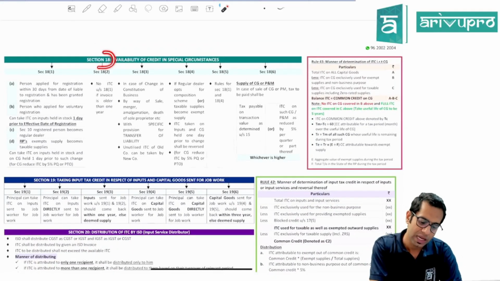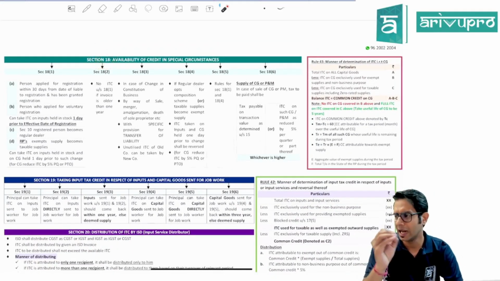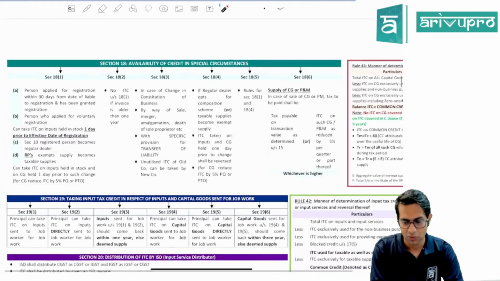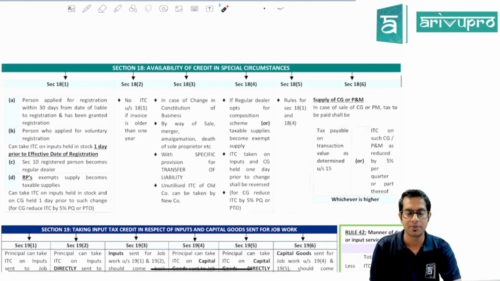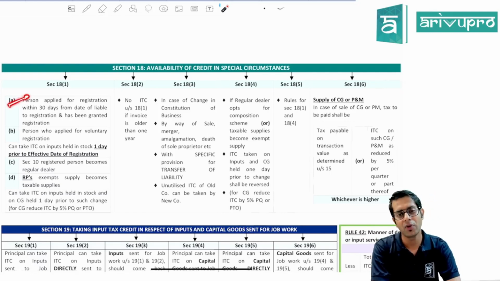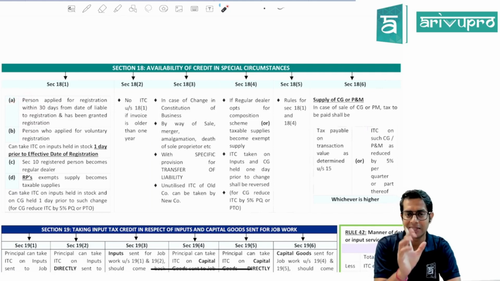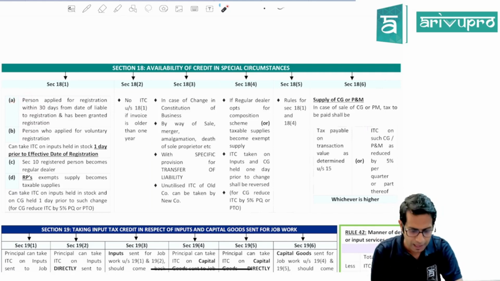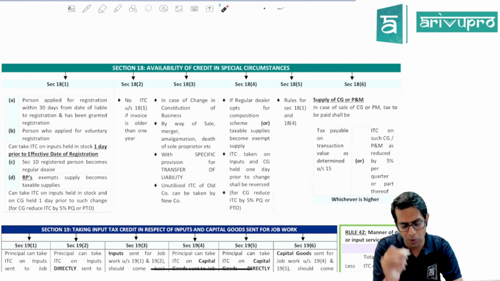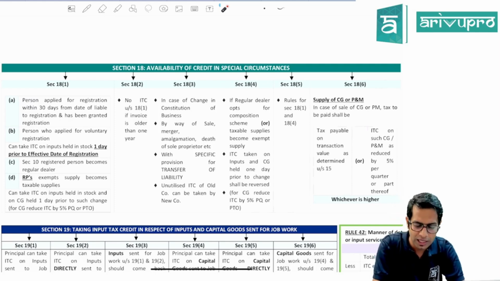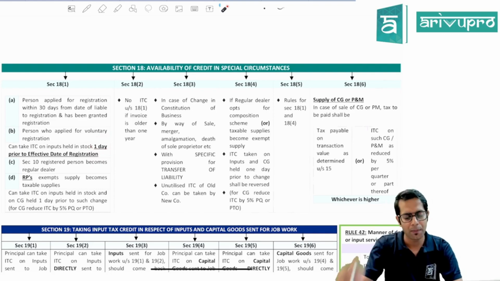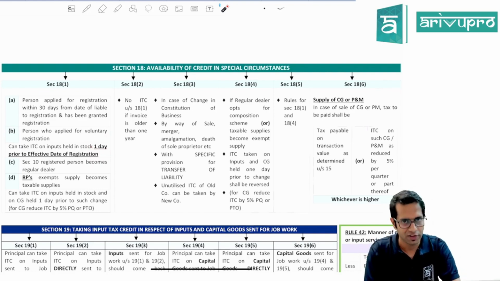Then we have section 18. Section 18 talks about input tax credit in special circumstances. What will happen to input tax credit in special circumstances? Section 18 subsection 1 says where a person was liable for registration and has applied for registration within 30 days of becoming liable, or where a person has applied for registration on a voluntary basis, both of these people will be eligible to take input tax credit on whatever inputs they have 1 day prior to the effective date of registration.